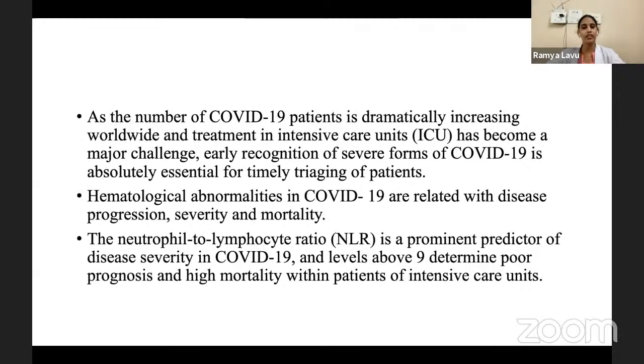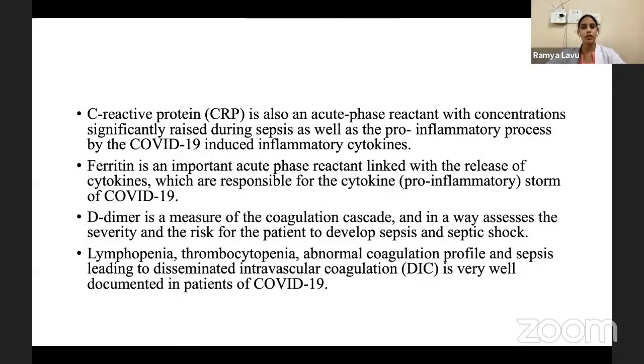NLR ratio is a prominent predictor of disease severity in COVID-19, and levels above 9 determine poor prognosis and high mortality within the patients of ICU. C-reactive protein is also an acute phase reactant, which was significantly raised during sepsis, as well as pro-inflammatory markers, which is induced by COVID-19 induced inflammatory cytokines.